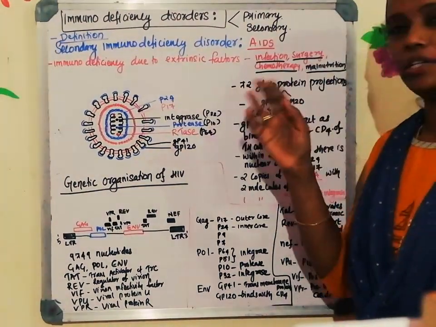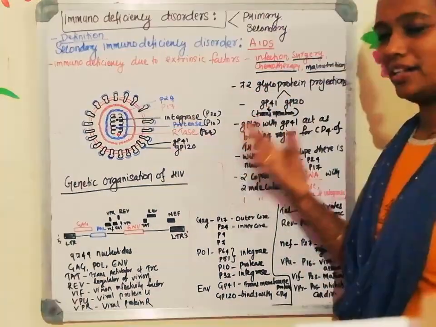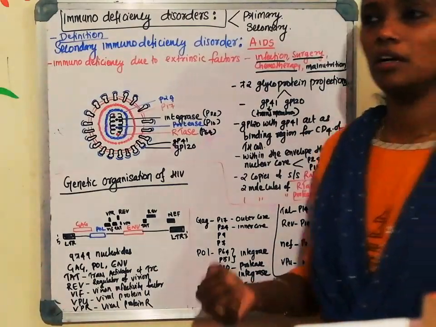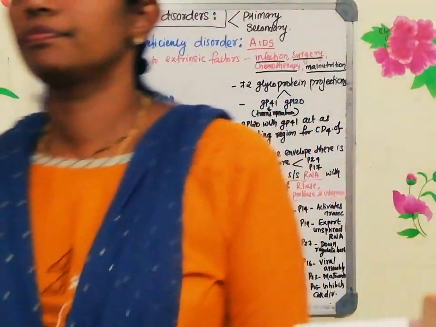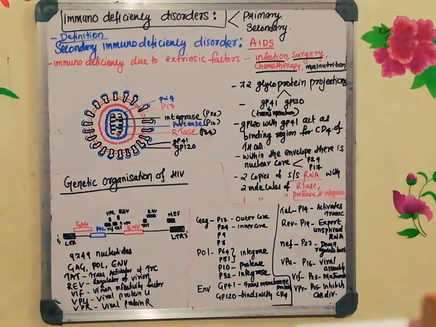How it is caused, and how the person will get infected with HIV, and how HIV transmission takes place, you know more than me, and I will discuss it in the coming classes.